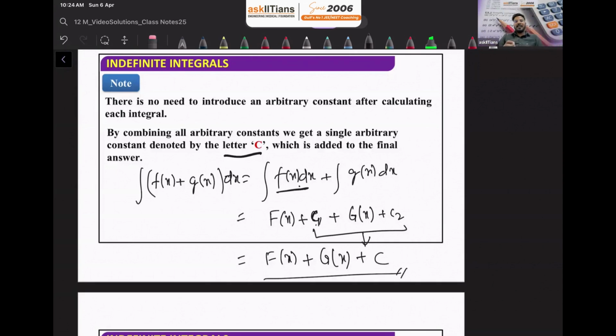So even if n different functions are given to you in addition or subtraction, no need to write n constants of integration. Just write a single constant of integration at the end.